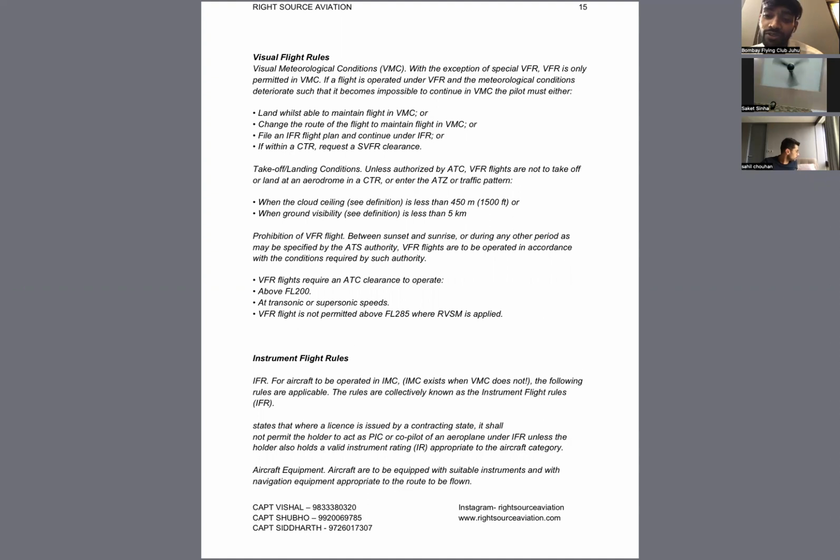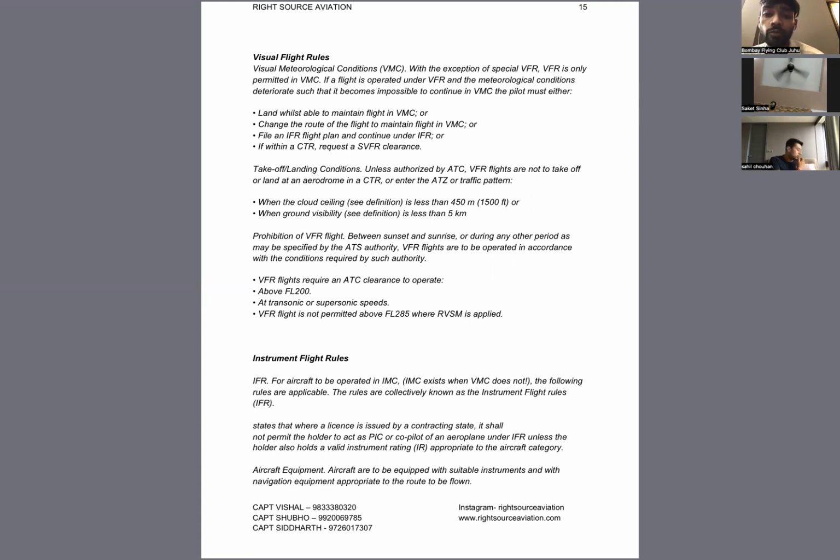No. I had written the statement like this: VFR flights are only permitted up till flight level 150 or flight level 200. If you have permission, then you can fly up till flight level 290.